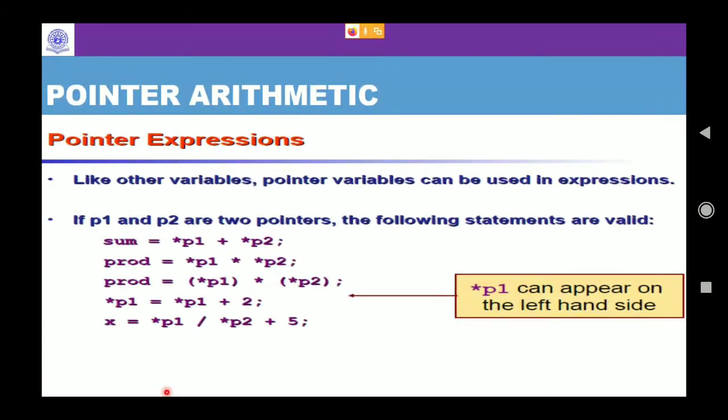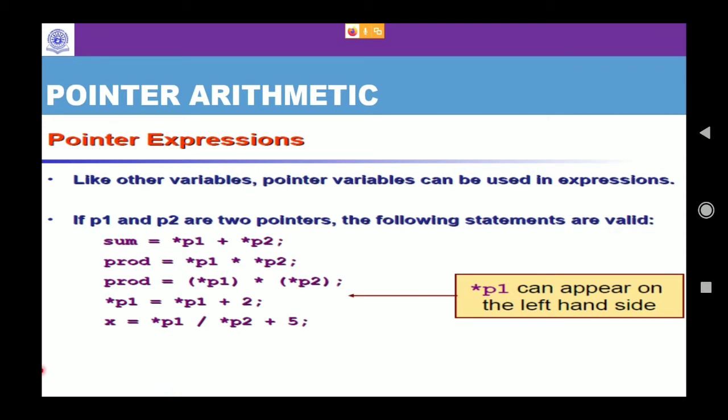Now here come pointers. Just hold on for arrays for a second. Now come to pointers one more time, because we'll be learning pointers with arrays. Like other variables, pointer variables can also be used in expressions, which is also known as pointer arithmetic. How can it be used?